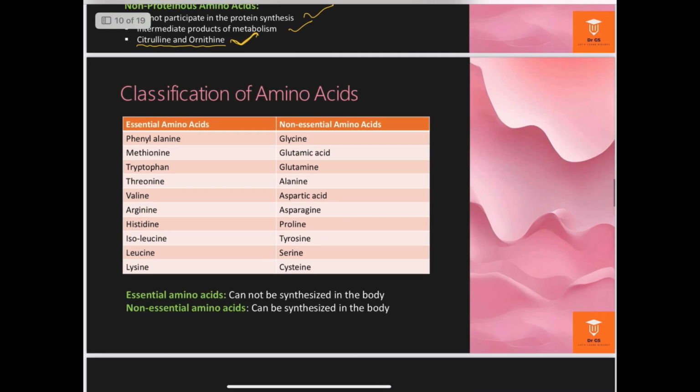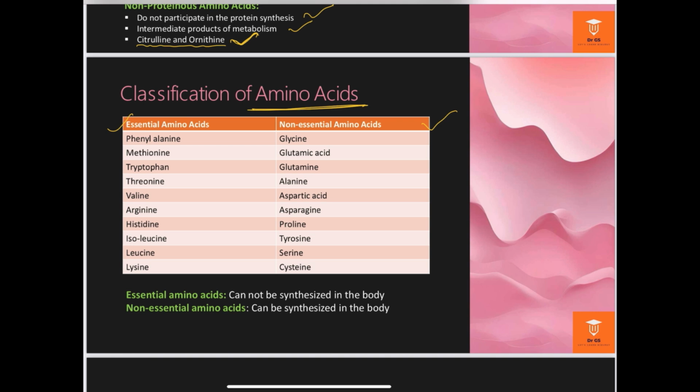So here this is the classification of amino acids on the basis of requirement in our body. The first is the essential amino acids and the non-essential amino acids. And what does this mean? If you see the names, essential and non-essential, both amino acids are essential for our body. Then why do we say non-essential amino acid?